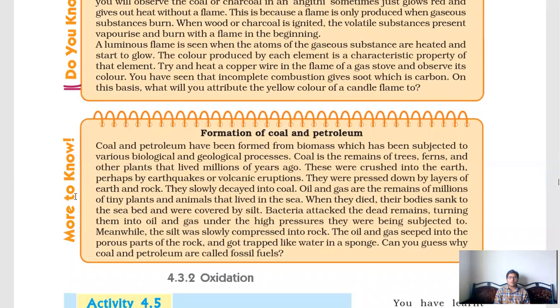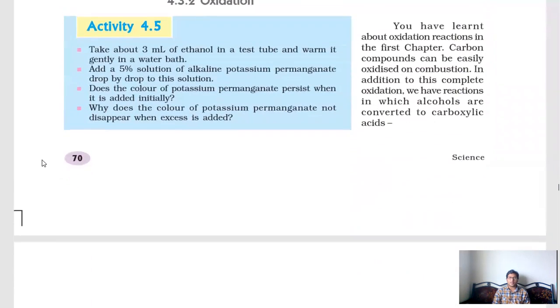Formation of coal and petroleum, which you already got in 8th class. So how are coal and petroleum formed? Simple. Fossils, everything under the earth's crust, will be crushed with high pressure and temperature. Then coal and petroleum are formed. The entire chapter is there in 8th class, so you can refer there also.